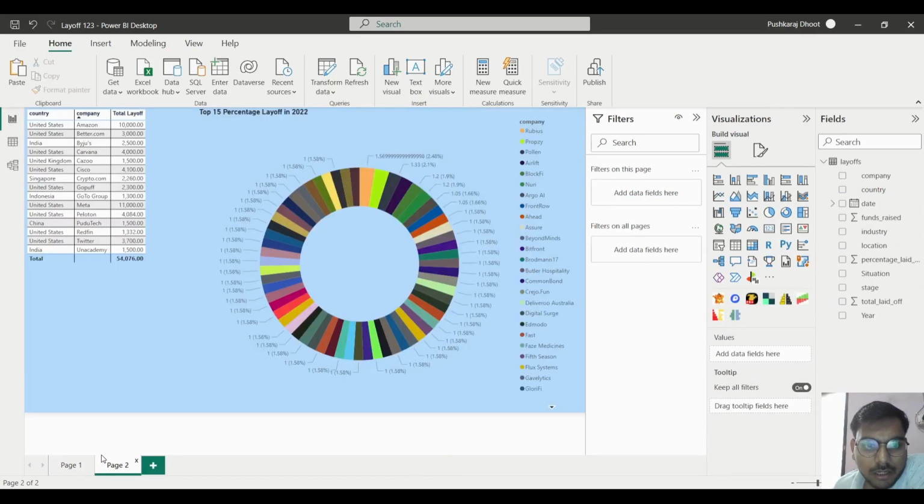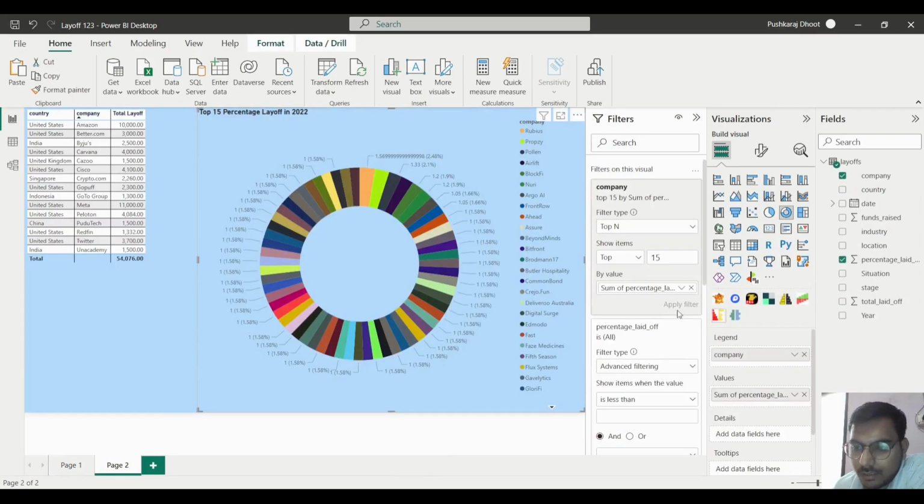After that, here I have taken the company country. Here what we will do is add the top 10 only.